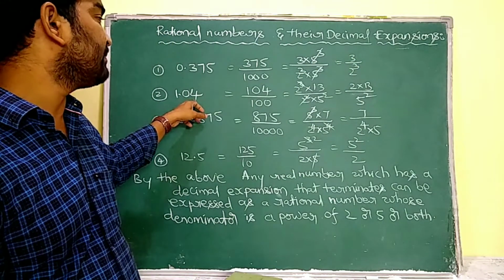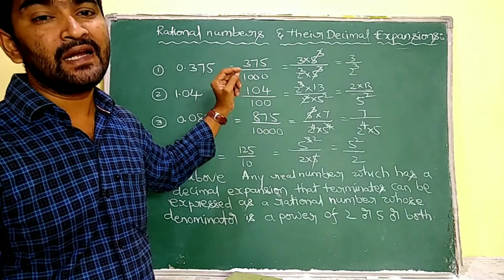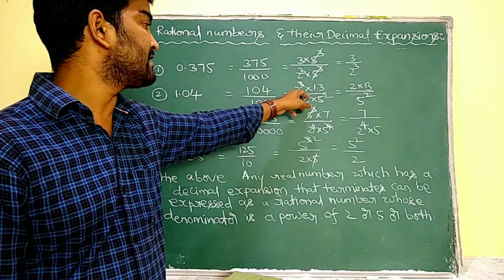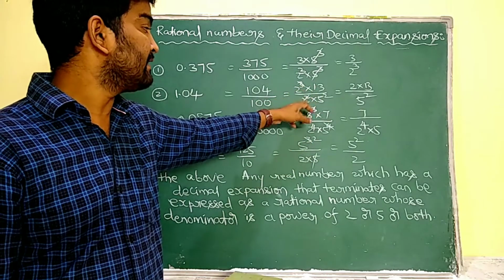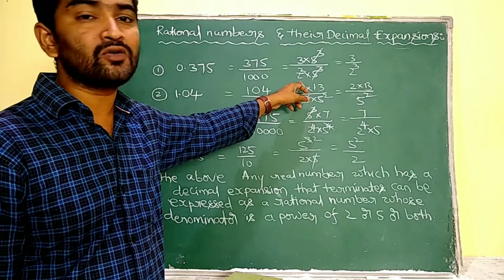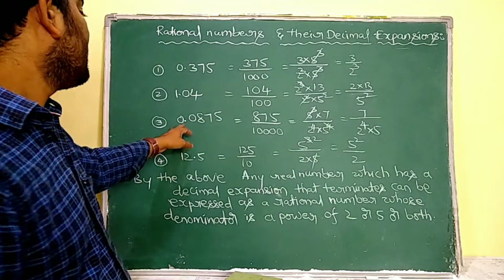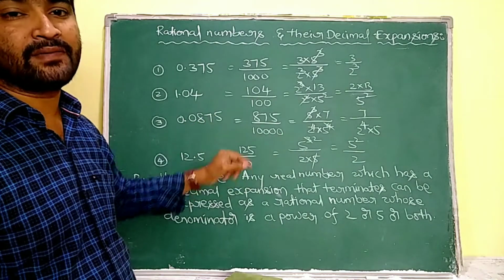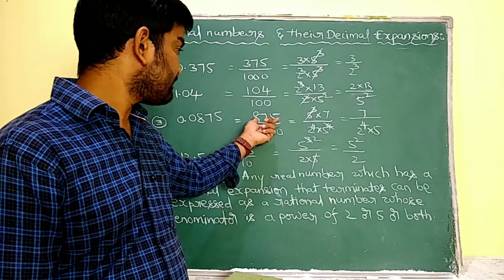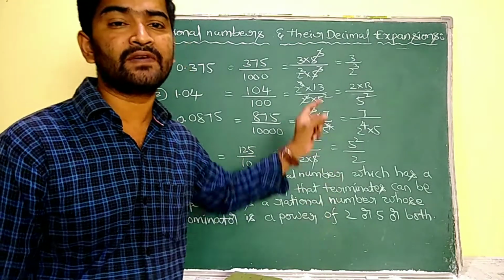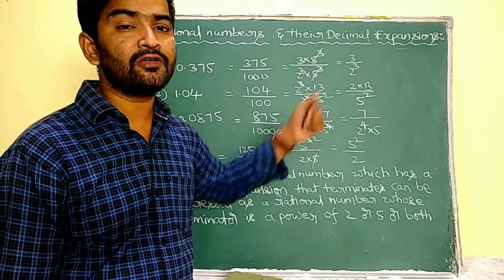Similarly, 1.04 means 104 by 100, and 104 is 13 eights, so it can be expressed as 2 cube into 13, by 100, which is 2 square into 5 square. Here two of the 2's cancel with the 2's of the 2 cube, then 2 into 13 by 5 square is left. Now 0.0875 can be expressed as 875 by 10,000, and this 875 is nothing but 125 sevens. So 125 is 5 cube, into 7, by 2 power 4 into 5 power 4.